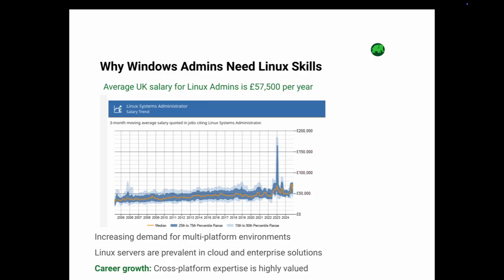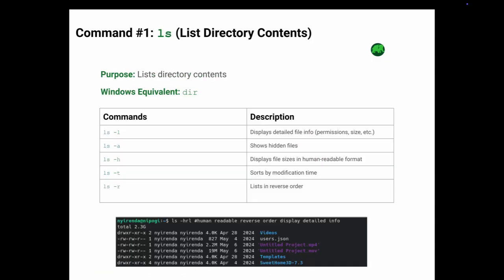Start learning today. First is ls, which is the Linux equivalent of the Windows dir command. It lists directory contents. You can see it as shown on the screen, the command and the description. I'm currently using macOS, which I'm going to use to run the commands. So open your command line interface. Then let's run this command.